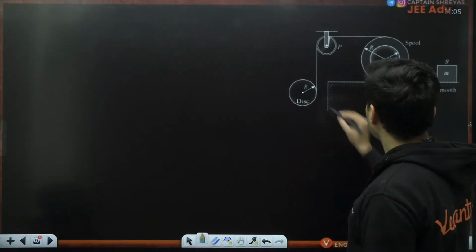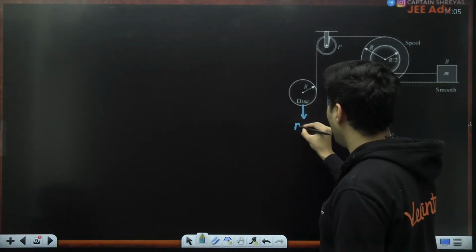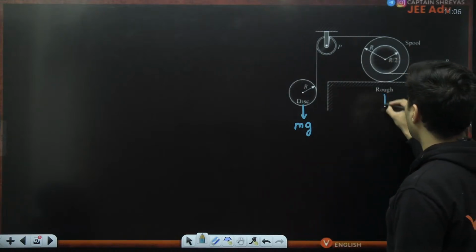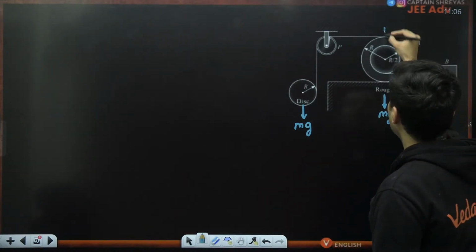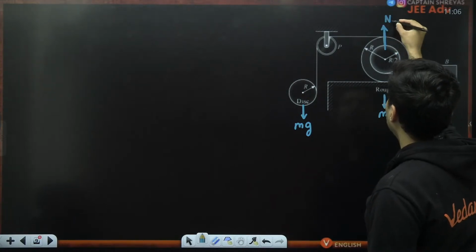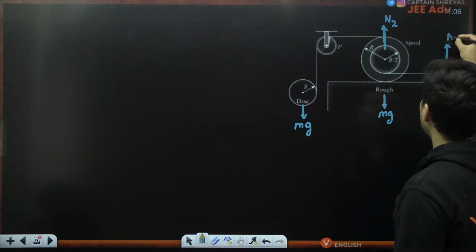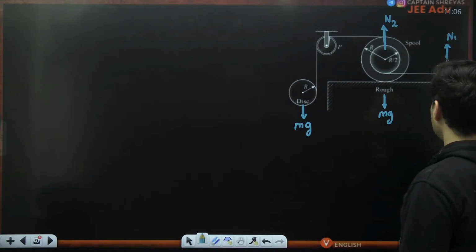Okay. So first of all, for the disk, I know its own weight will act like this. So I will just say mg downwards. Then this guy will have its own weight like this, which will be mg downwards. There will be also a normal force on it. Let's say I call it N2. There will be also a normal force over here. Let's say I call it N1. There will also be its own weight, which is mg.